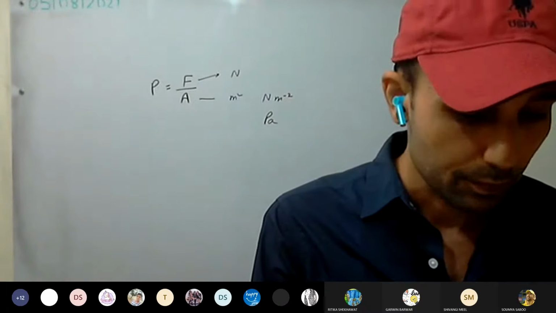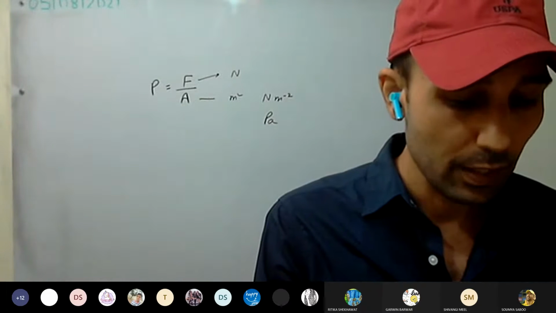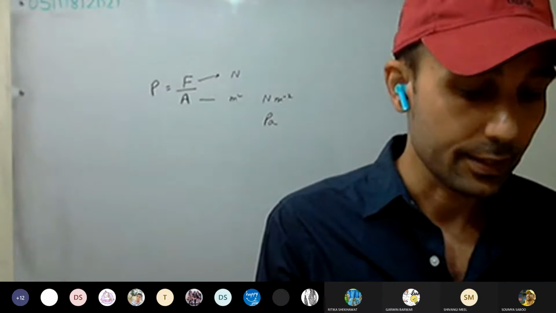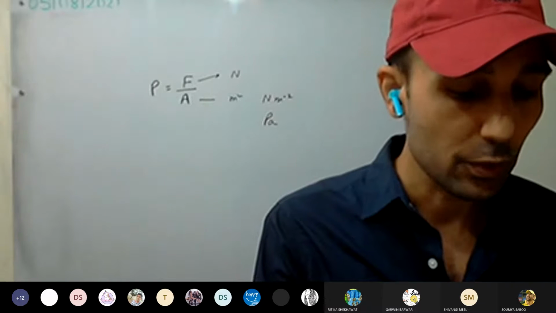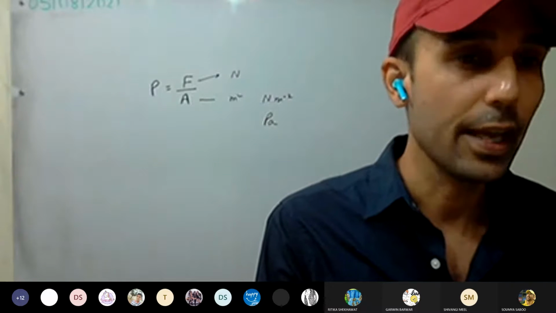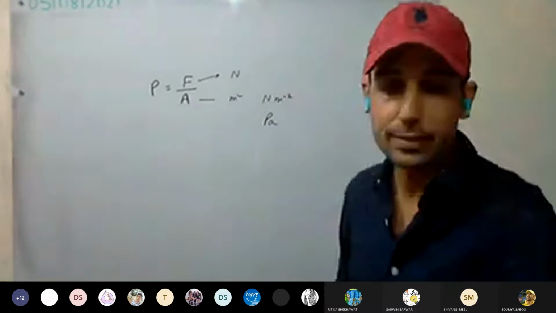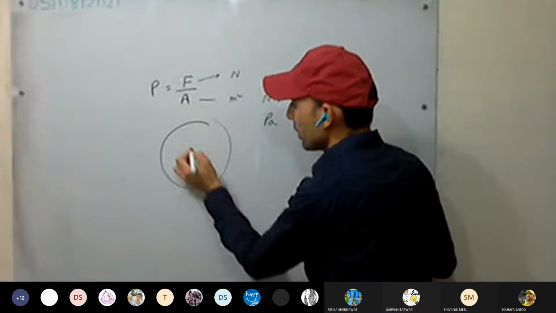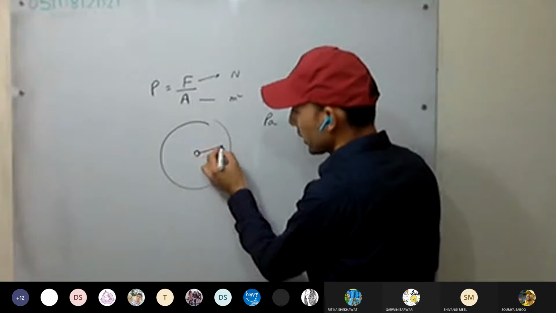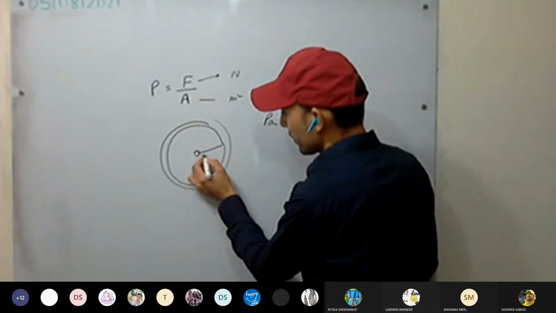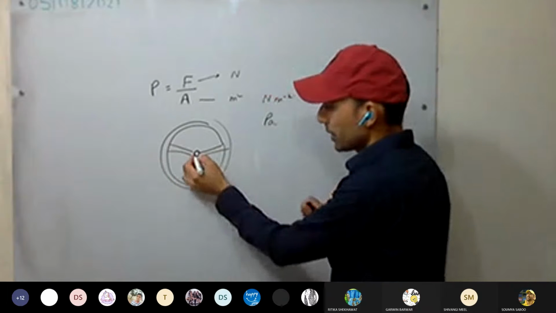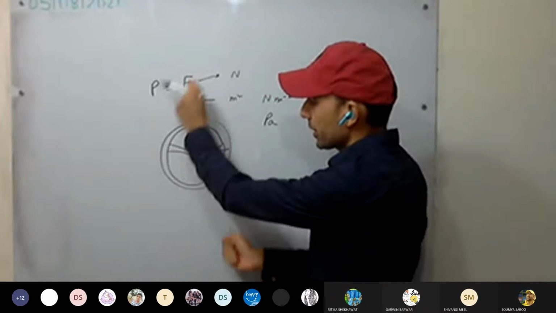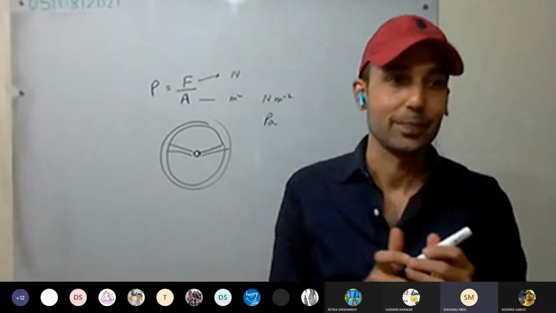Fifth: state how the steering wheel of an automobile is rotated about its axis. If this is the steering wheel, this is the axis about which it is rotated.